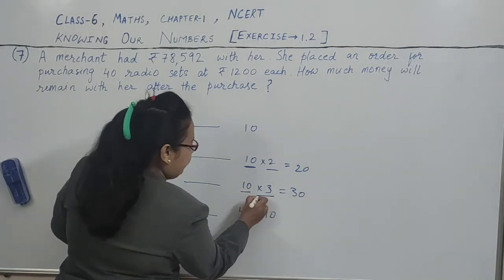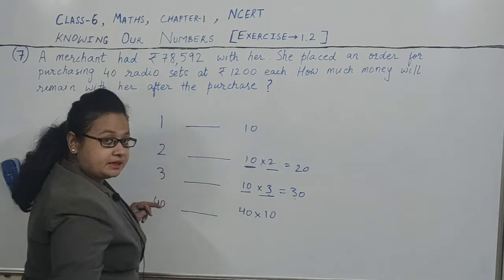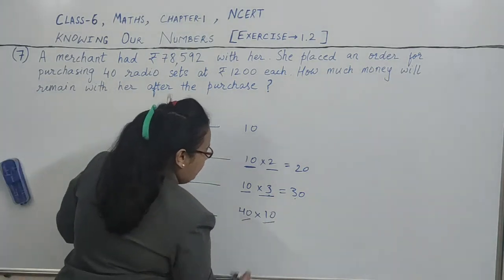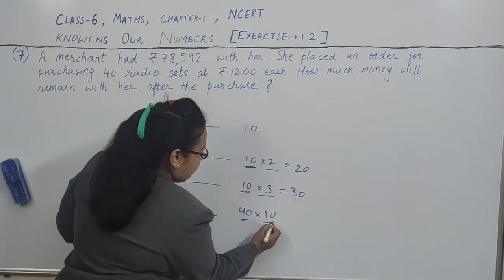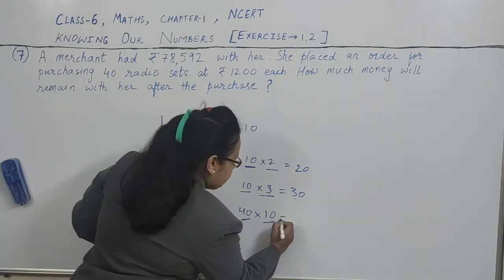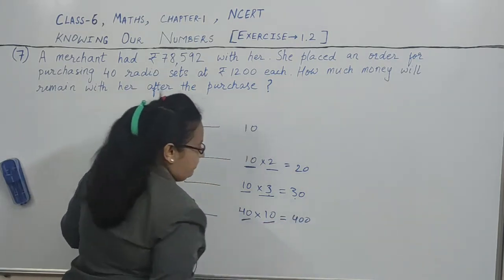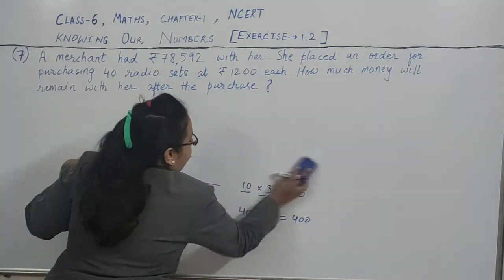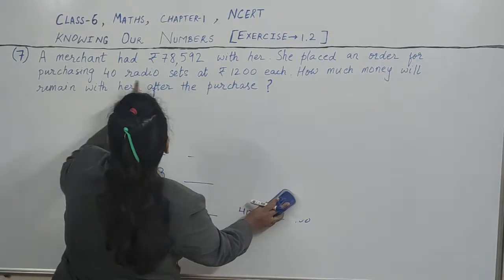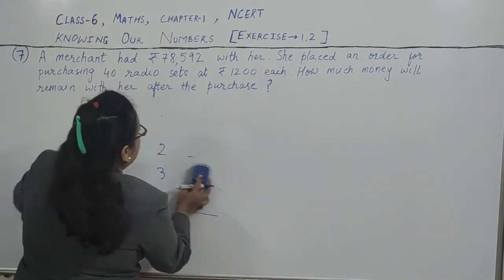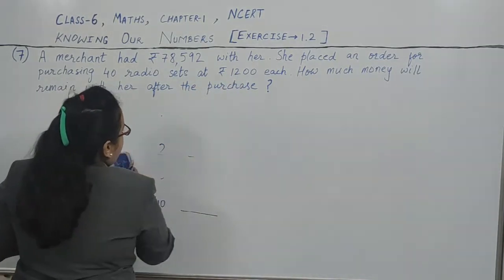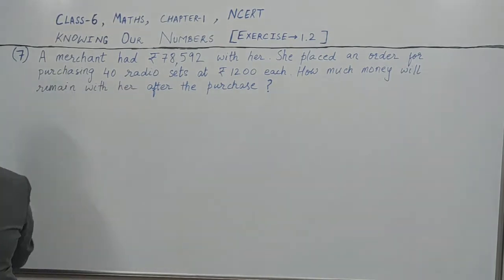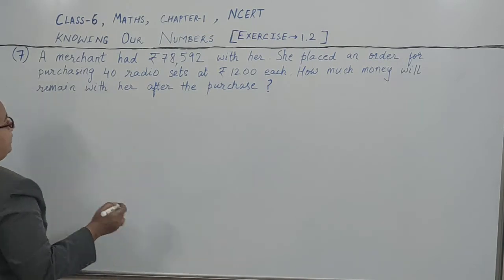So the cost of 3 will be 10 into 3, which will give 30 rupees. So the cost of 40 radio sets will be 40 into the cost of one radio set. So it will be rupees 400. Okay, now we will do the solution. Because here we have to find the cost of 40 radio sets and the cost of one radio set is rupees 1200. So now we will do the solution of this problem.